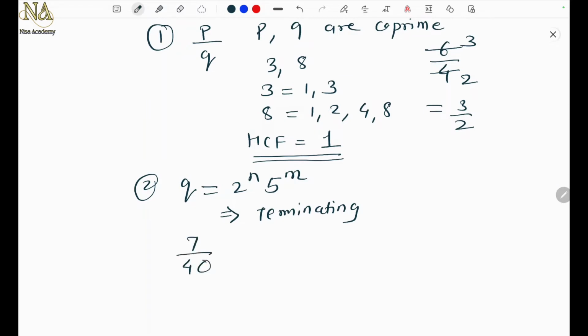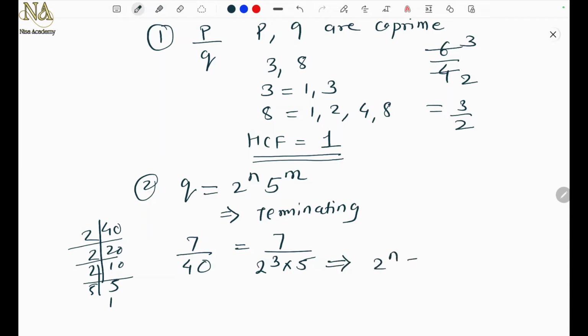I need to check whether it is terminating or non-terminating. So I will just find the factors of 40. So 40, 2 20s are 40, 2 10s are 20, 2 5s are 10, and 5 1s are 5. So can I write 40 as 2 cube into 5? Yes. 7 upon 2 cube into 5.